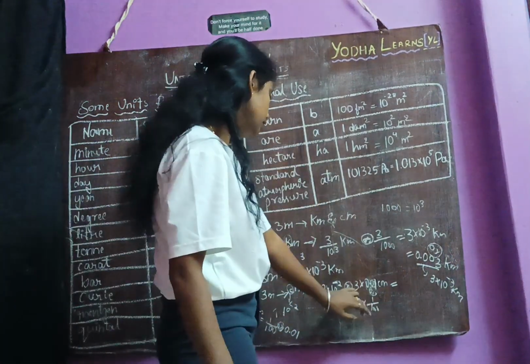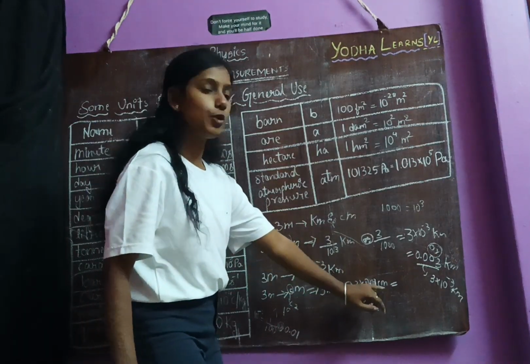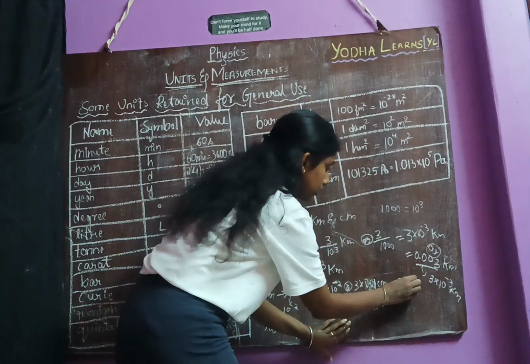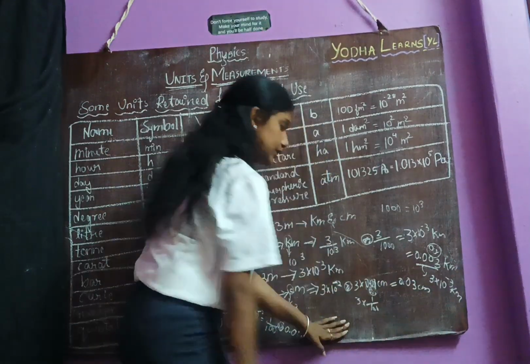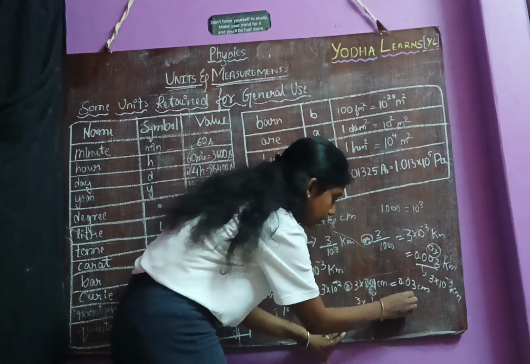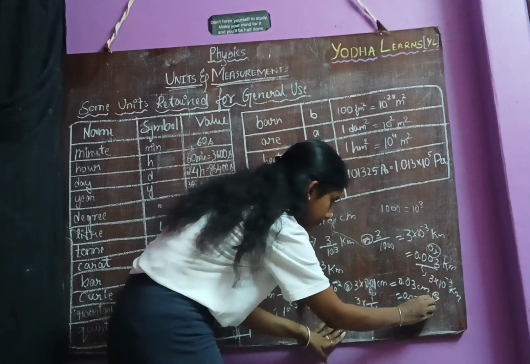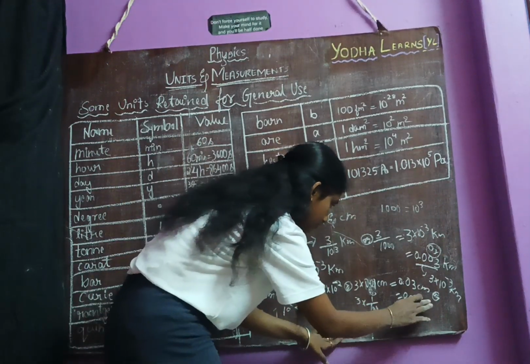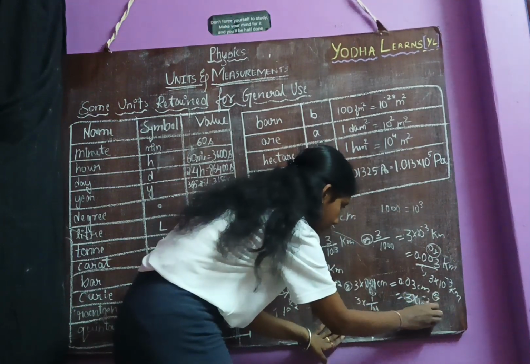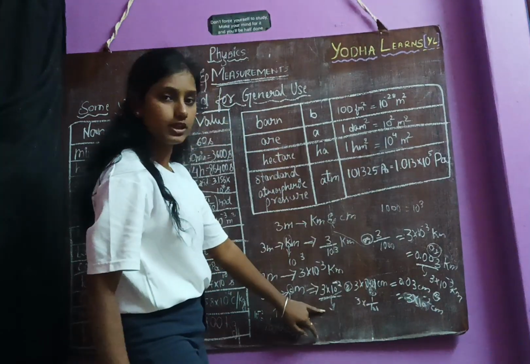Now, what is it going to become? 3 into 10 power minus 2, or 3 into 0.01. If you do the multiplication, you will get 0.03 centimeter. Understand? Or if you want to write it in terms of power, you will get 3 into 10 power minus 2 centimeter. Directly you can write this step if you want to write it in terms of power of 10.